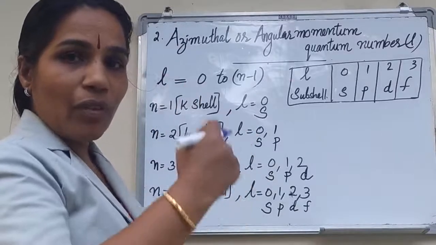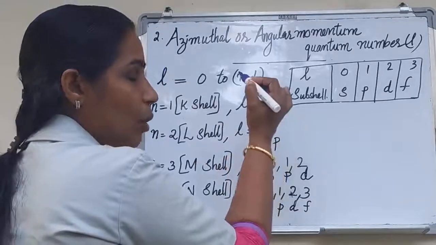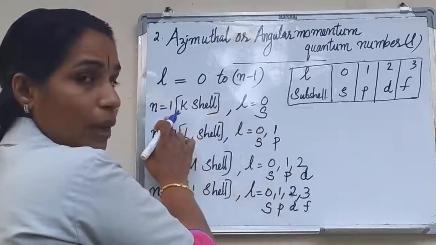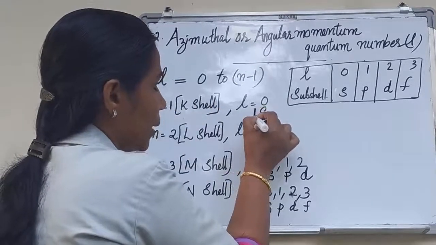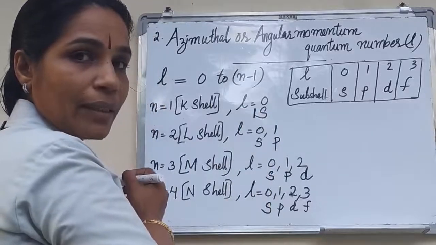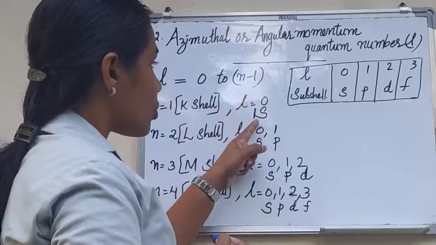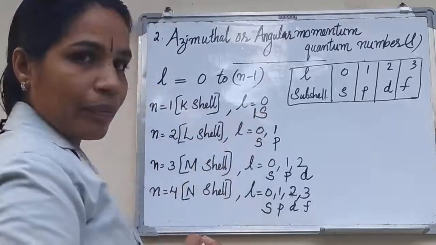To identify this, we put the principal quantum number behind this subshell. Here the principal quantum number is 1, so we put 1 here, which means that the subshell present in the K shell is 1s.